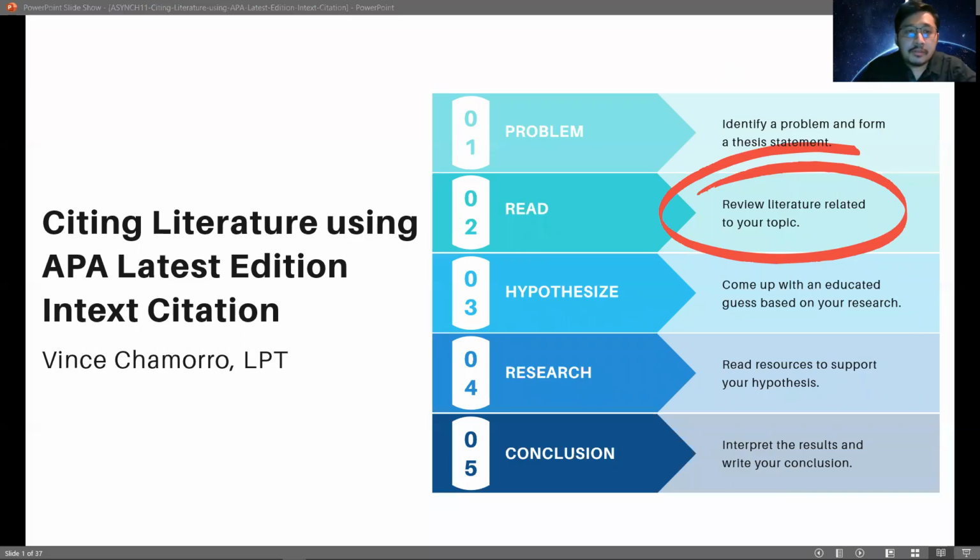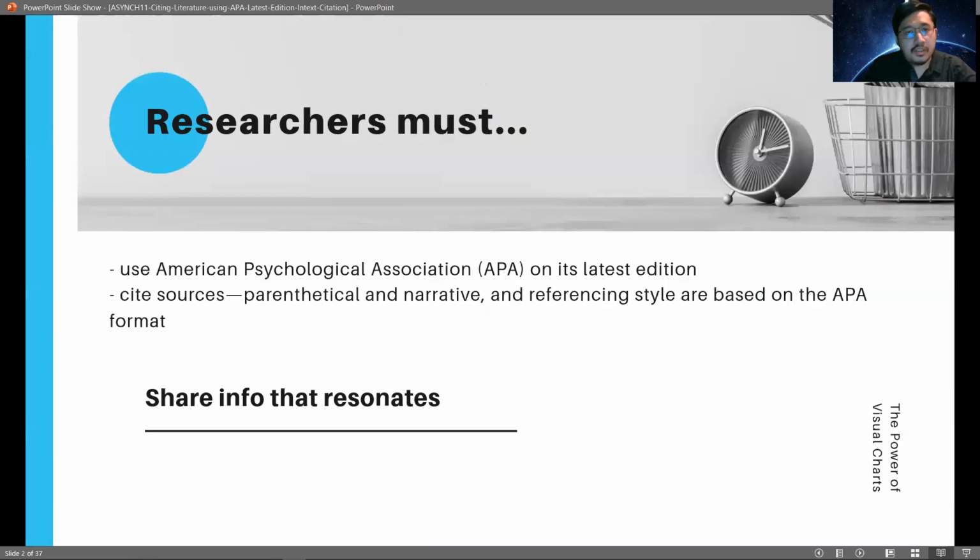Good day, everyone. So for today, we're going to talk about citing literature using the latest APA edition as well as in-text citation. Okay, so as researchers, we have to use the latest APA edition whenever we cite our sources and references. So for now, the latest APA edition is the seventh edition.